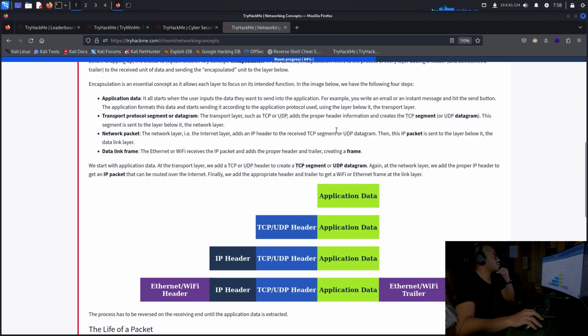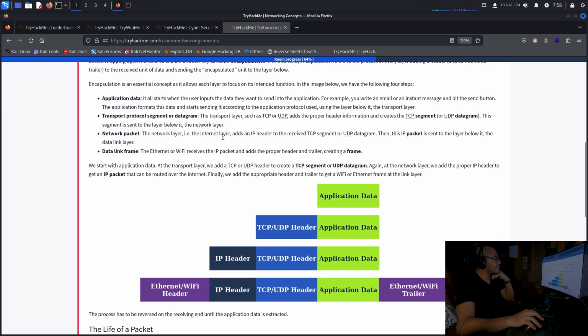Application data. It all starts when the user inputs the data they want to send into the application. For example, you write an email or an instant message and hit the send button. The application formats this data and starts sending it according to the application protocol used, using the layer below it, the transport layer. Transport protocol segment or datagram. The transport layer, such as TCP or UDP, adds the proper header information and creates the TCP segment or UDP datagram. This segment is sent to the layer below, the network layer.